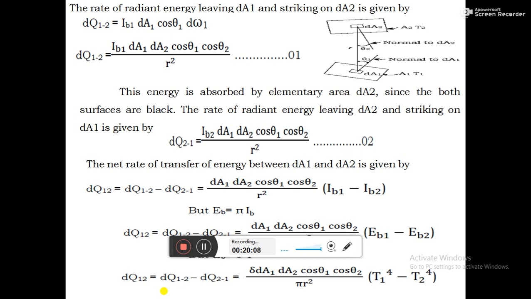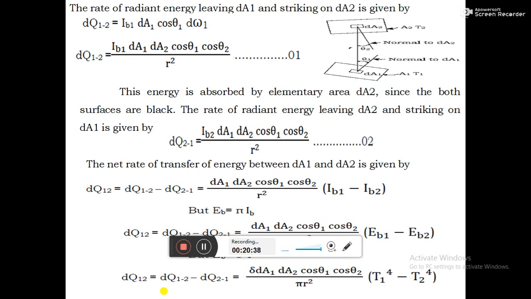But in the last class we proved that the emissive power of a black body is equal to pi times its intensity of radiation: E_b equals pi into I. Substituting that, we will get dq12 equals dq1;2 minus dq2;1.